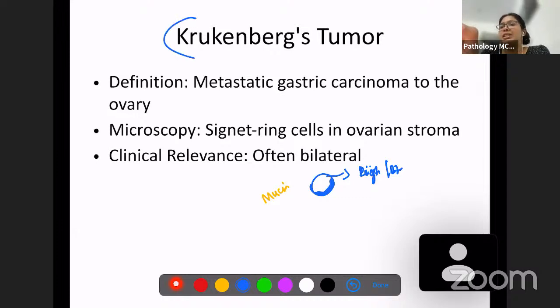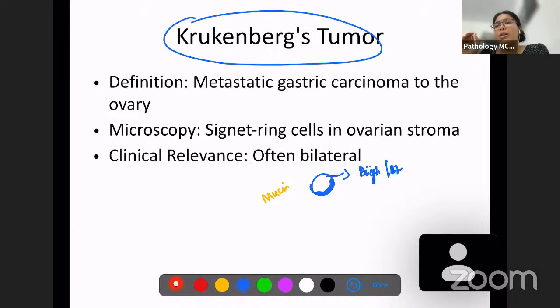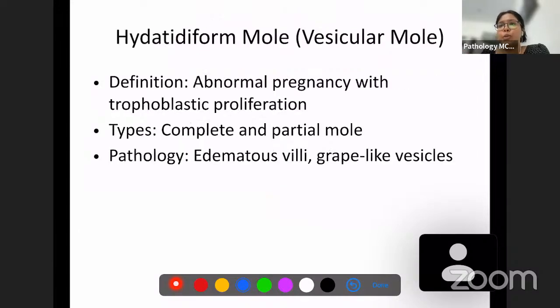Krukenberg's tumor, specifically this name is for a signet ring carcinoma which is present in the gastric or the colonic area which metastasizes to the ovary. So the name is specific for that tumor. Now we are going to discuss another question, which is hydatidiform mole. The definition is an abnormal pregnancy with trophoblastic proliferation.